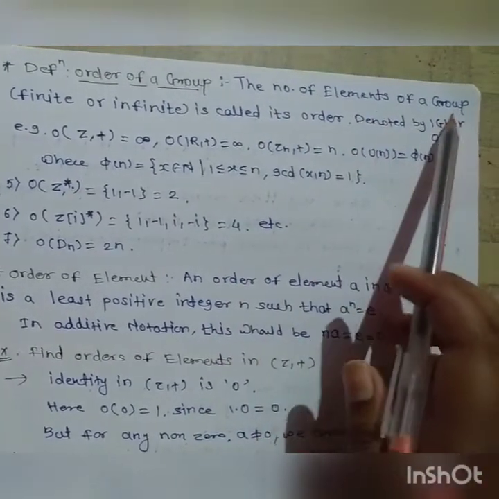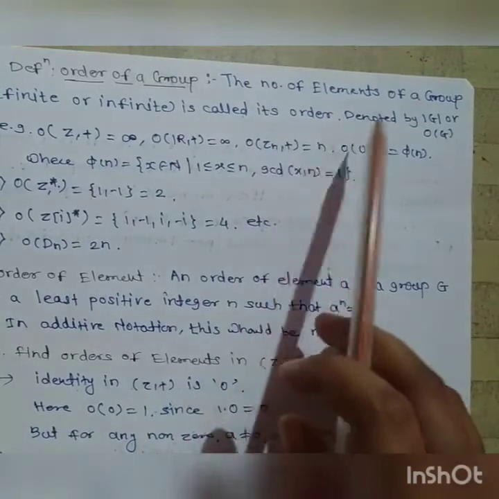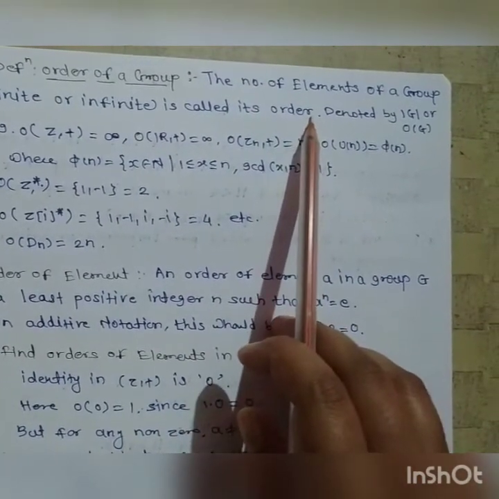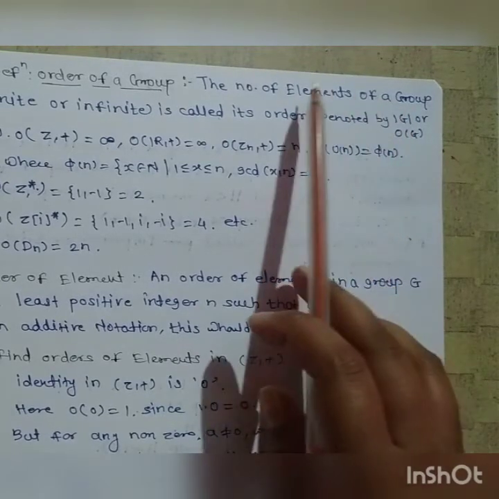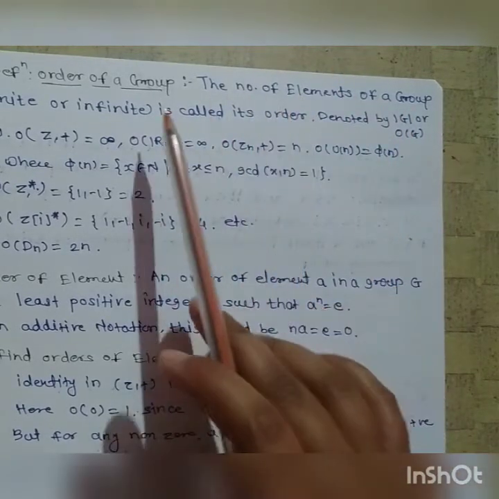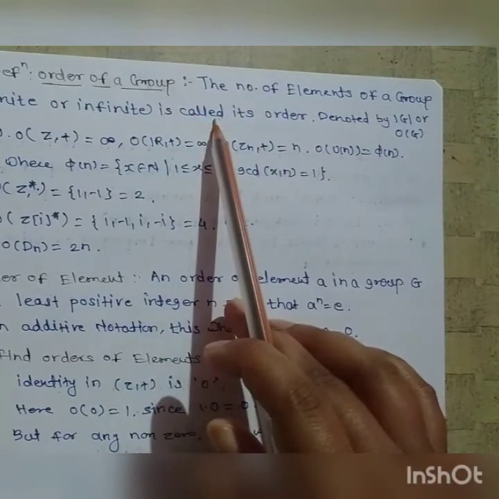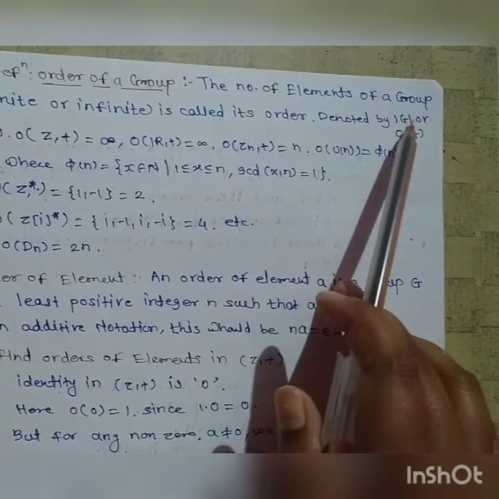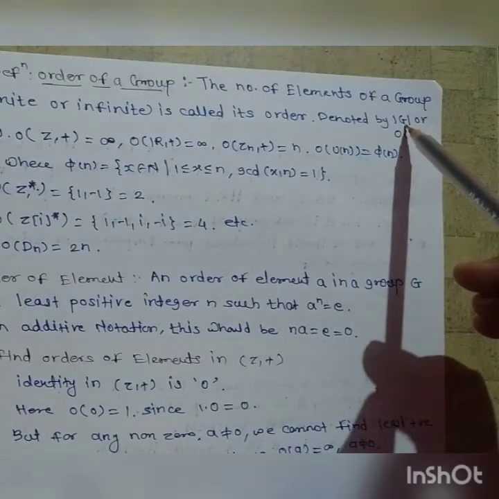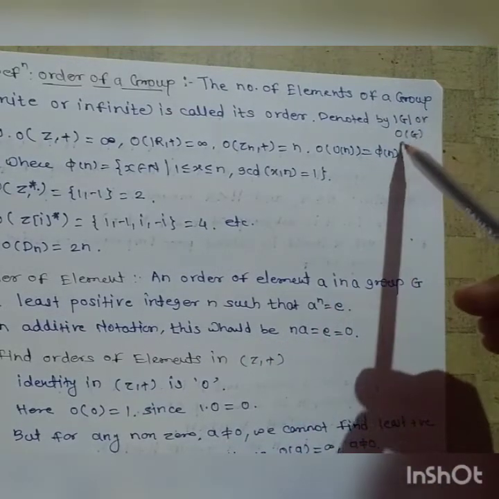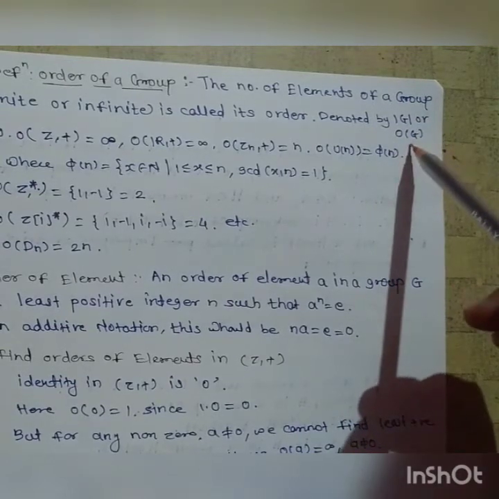The number of elements of a group, finite or infinite, is called its order. If some group is given to us, the number of elements in that group is nothing but the order of the group. It is very simple. It is denoted by order of G, or O of G. This is the notation.